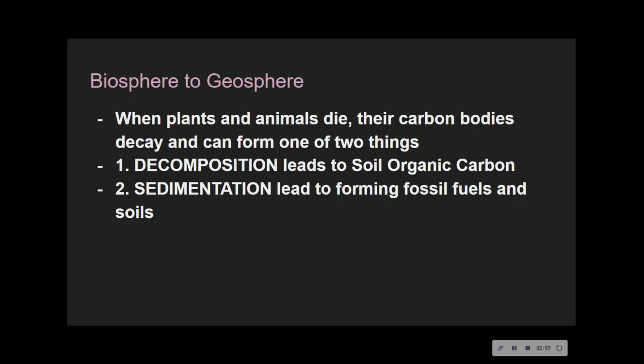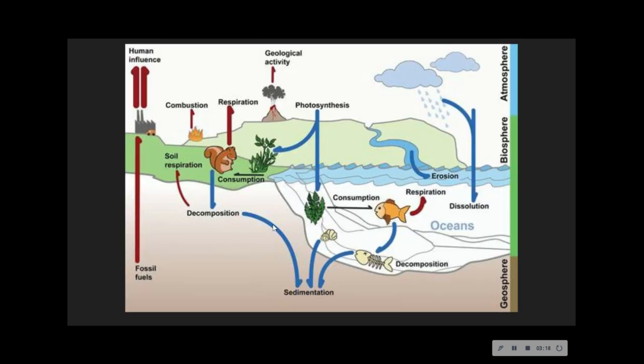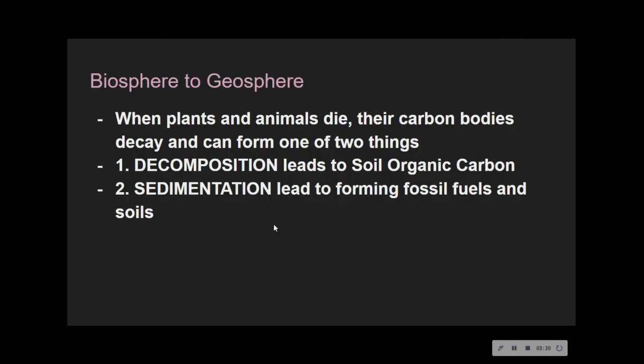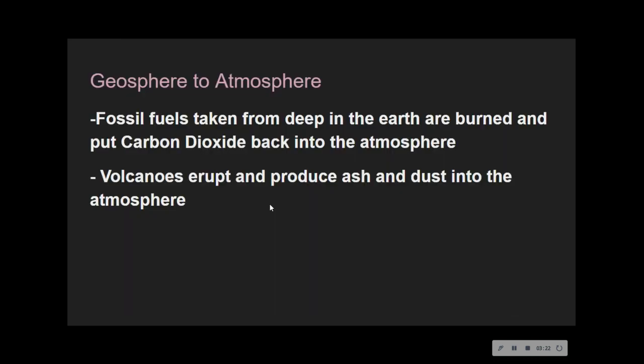So biosphere to geosphere, this is when plants and animals die. Their carbon bodies decay, and they either turn into a fossil fuel, or they're used, or they break down through decomposition, which means that the organics are decomposed into organic soil. Sedimentation means they form fossil fuels.